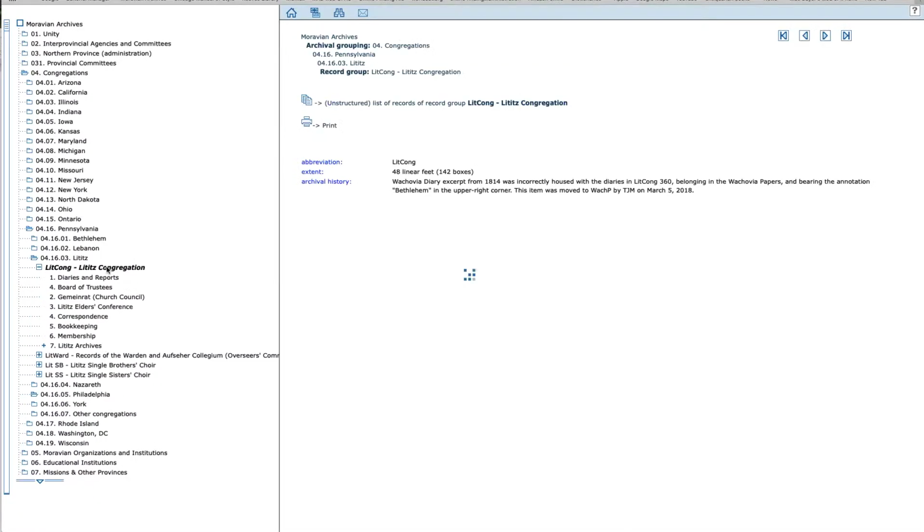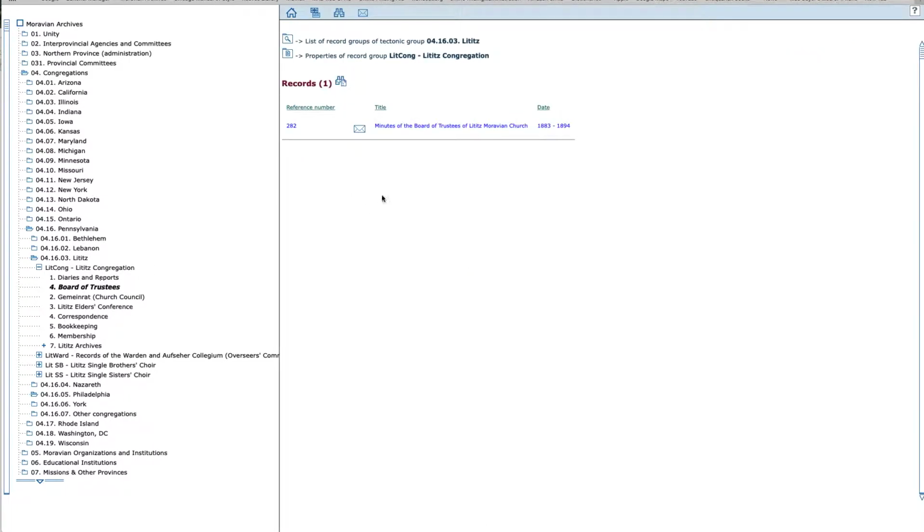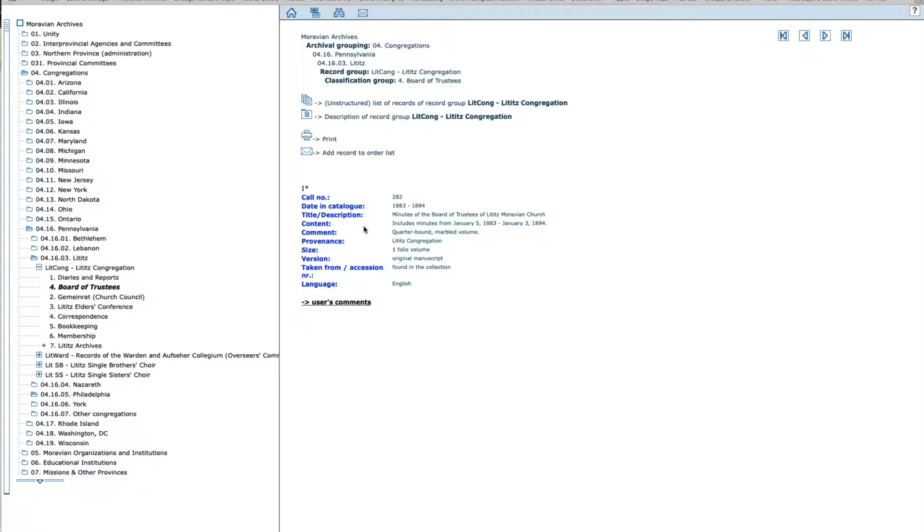And by clicking on a record group, we can see on the left-hand side how these records are organized. And you can click your way through it, and then on the right-hand side, you can see the descriptions in short form, and just by clicking on it, it will open up and you will see more detail about this particular item. Let's close this.